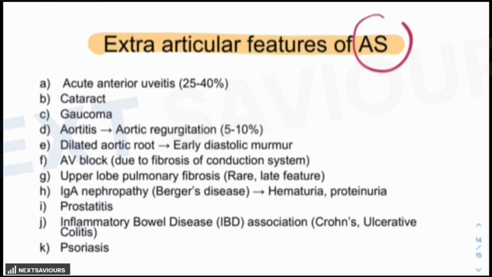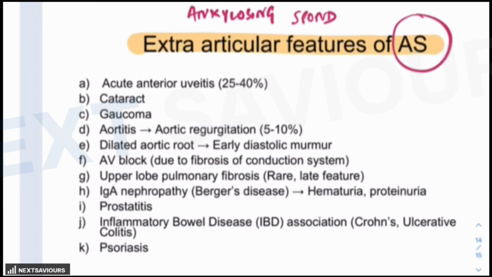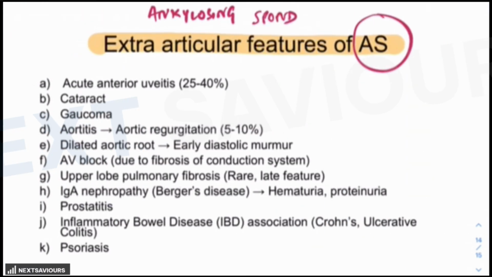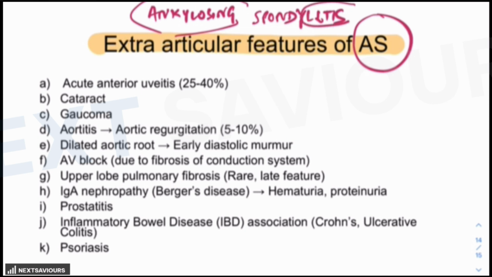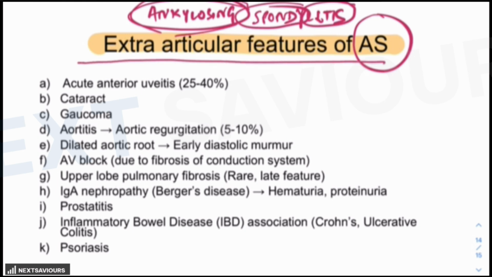Now, if you break this term, ankylosing means ankylosis, that is pathological fusion. Spond is the word which is used for the axial skeleton. Itis is the word which is used for inflammation. So ankylosing spondylitis is the inflammatory pathology that results in the fusion of the axial skeleton. What are the extra-articular features of ankylosing spondylitis which are provided?